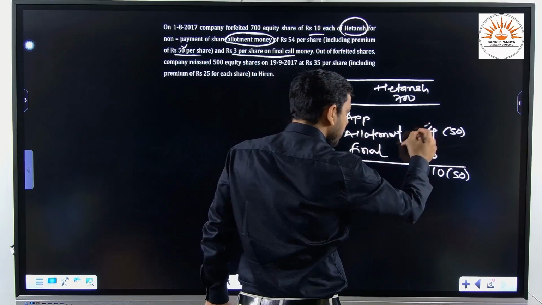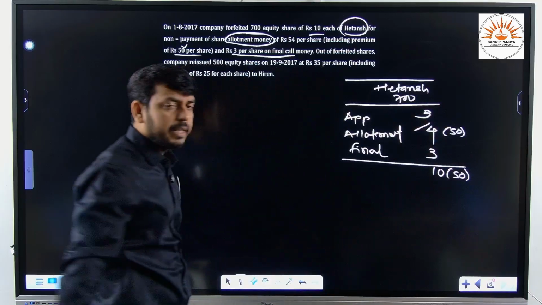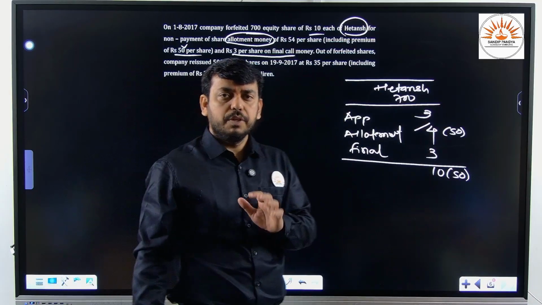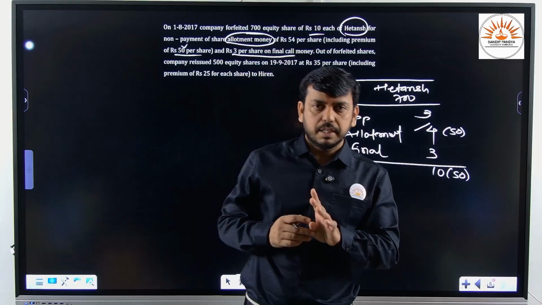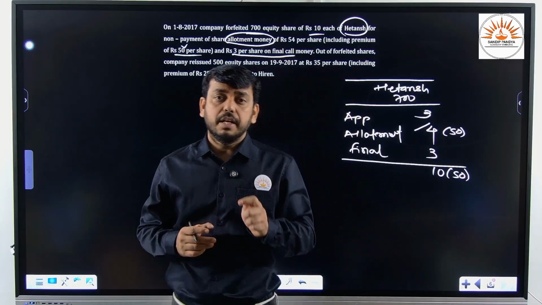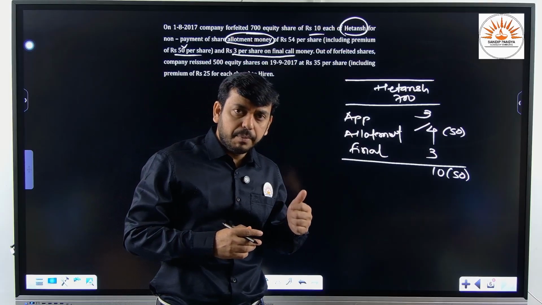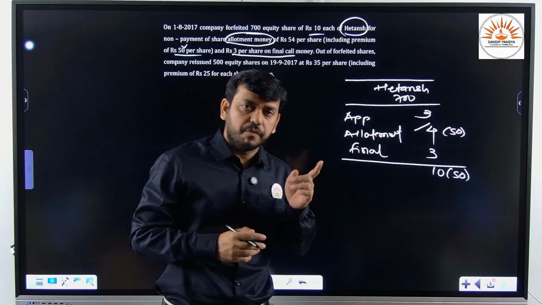So how much amount has he already paid? 3 per share, that is on application only. So what we shall conclude here, if you want to pass the journal entry for forfeiture and reissue, we shall pass the journal entry with the third case of forfeiture, that is issued at a premium, premium not received and forfeited.